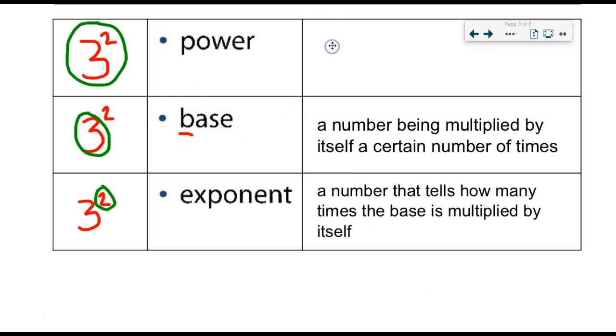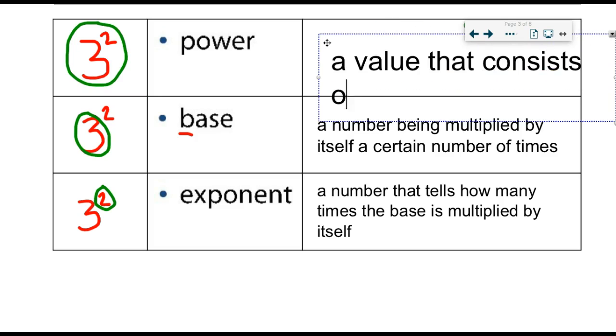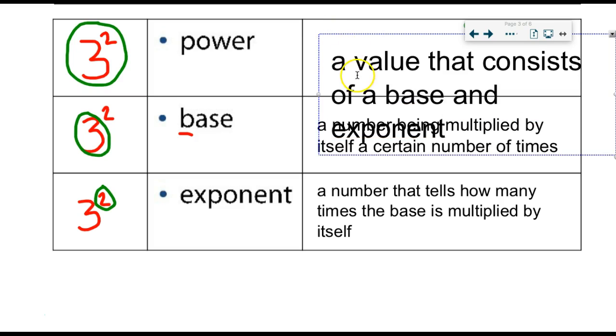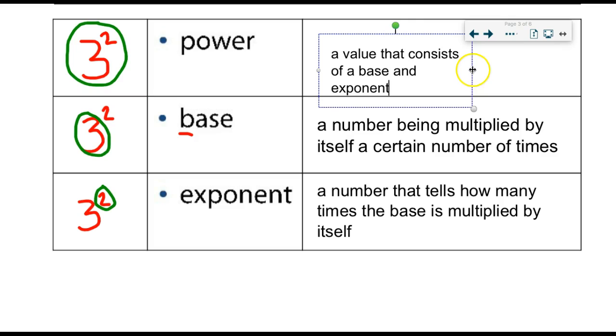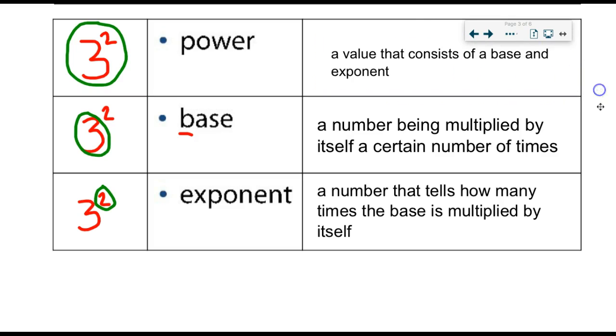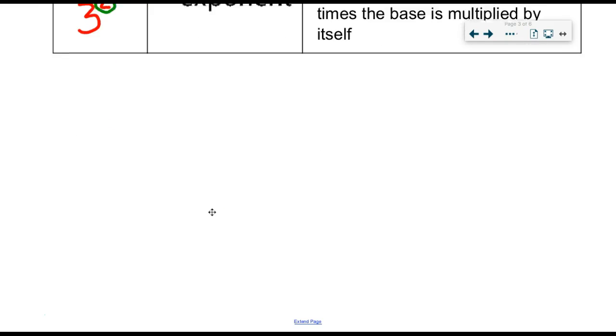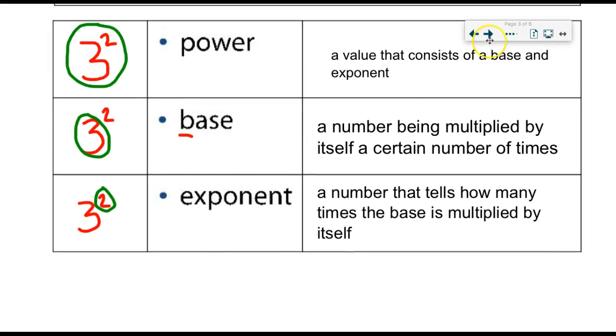Okay, so the power then is a value that consists of a base and an exponent. If you don't have both, then you don't have a power. Powerless without the base and the exponent. It has to have both. So power is both a base and an exponent. The base is the bigger number being multiplied by itself. The exponent is the smaller number, and it tells how many times to multiply the base by itself. Okay? Pause that if you need to, otherwise we're going on.